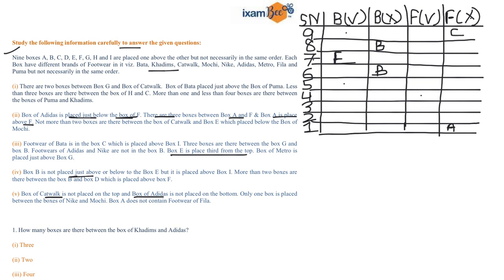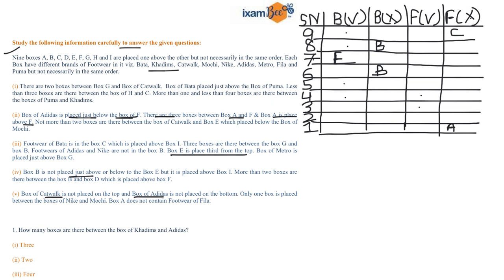Second condition: if your box A is at 8th position, then your box F will be at 4th position, because we know that there are 3 boxes in between, and your box of Adidas is over here, right? Now A cannot be at 7th position, right?